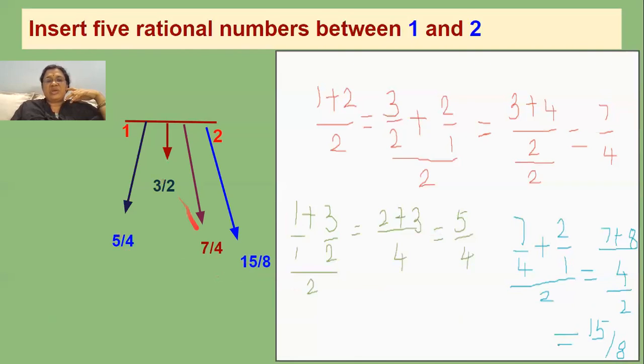So how many numbers have you inserted? 4 numbers you have inserted. So the fifth one you do on your own. You can insert anywhere. You can insert in between, like this also, like here also, anywhere you can insert. So for that, what you have to do is take an average. So if you want to insert here, you have to take an average between 1 and 5 by 4. If you want to insert a number in between here, you have to take the average of 3 by 2 and 7 by 4.